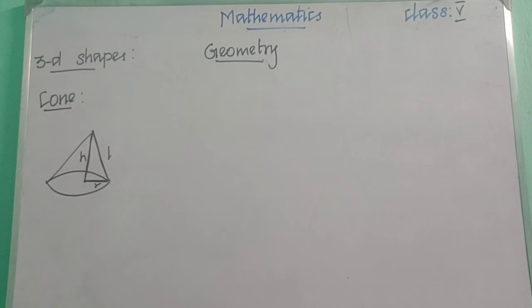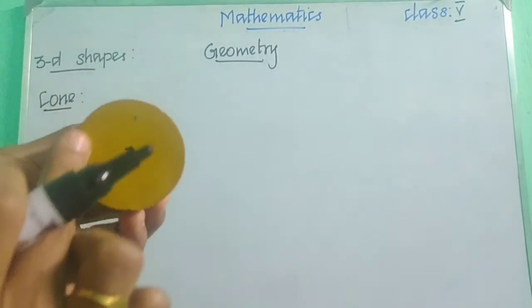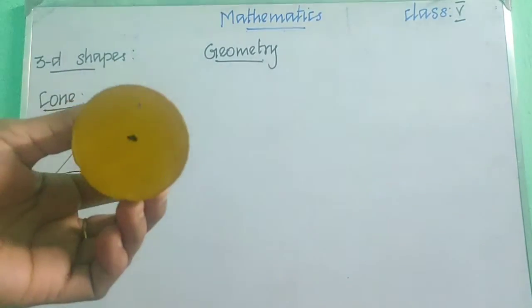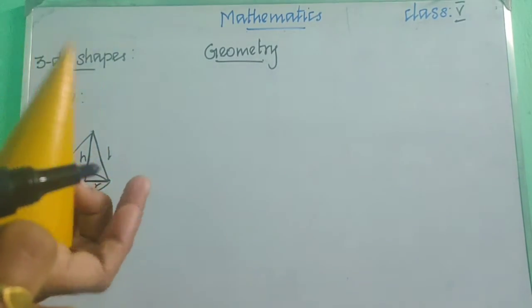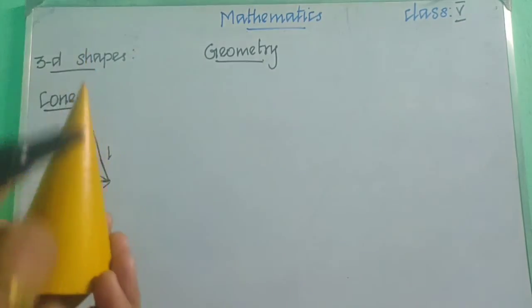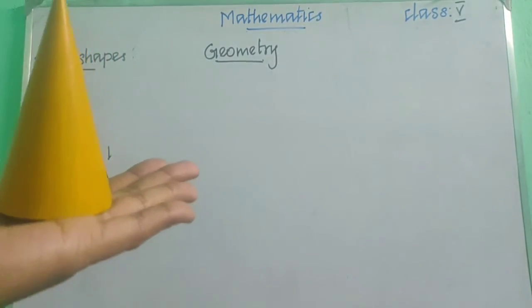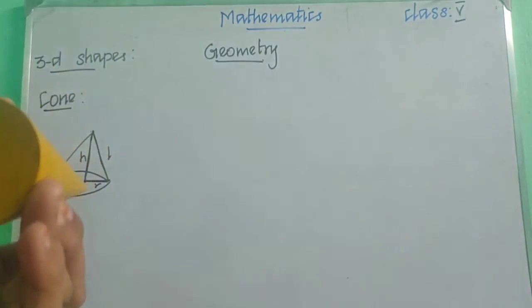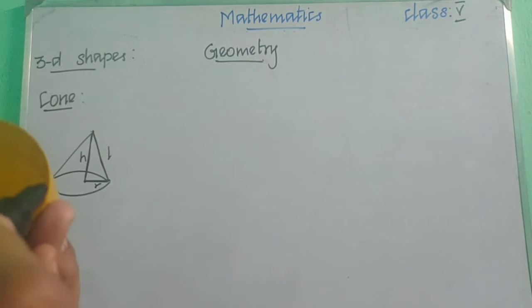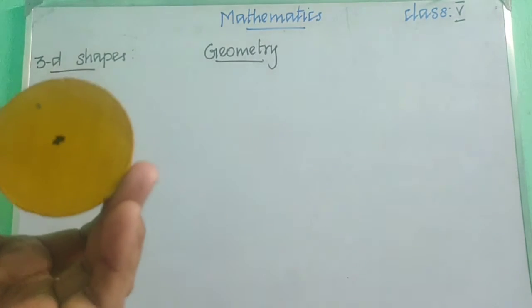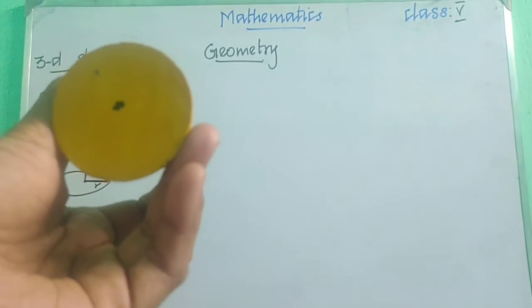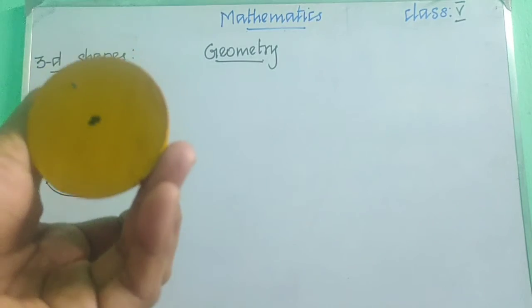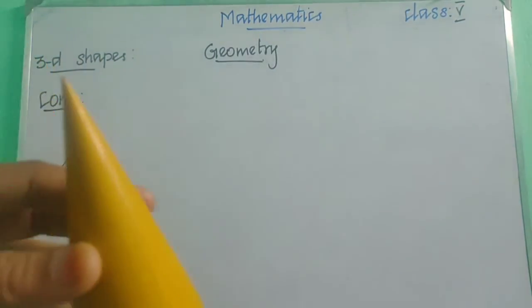So this is what we can learn from this cone. It's a 3D shape, and this cone has a circular shape in the base. From the tip of the cone to the center of the circle, that is the height. From the center of the circle to any end of the circle, that is called the radius. The pointed tip is called the apex.